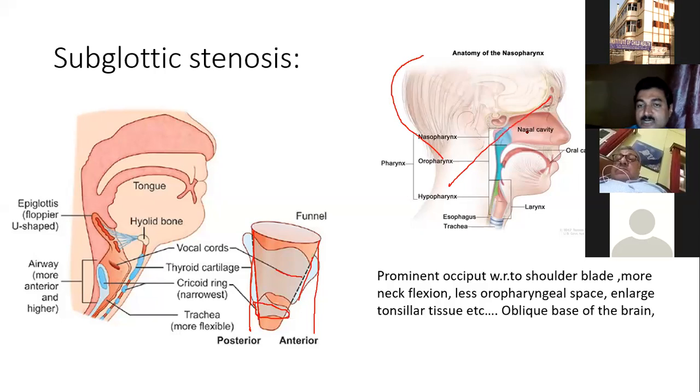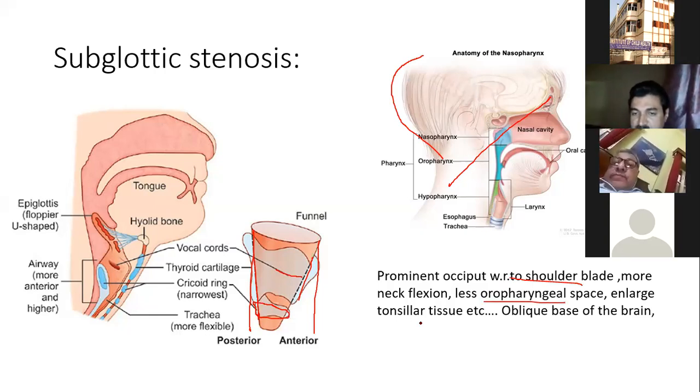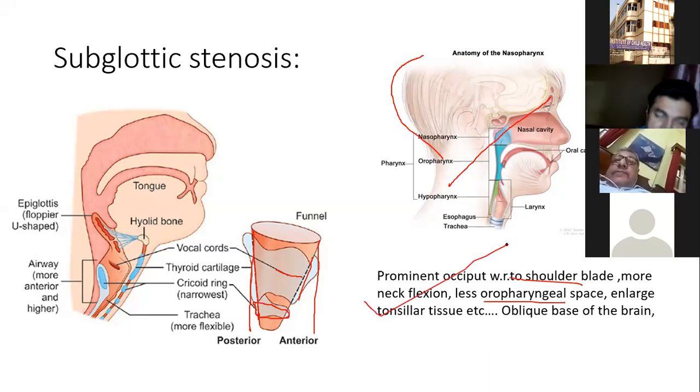Collectively, the structural situation plus the soft tissue situation plus unusual flexion all give rise to less space in the oropharynx and to some extent the nasopharynx. So a prominent occiput with respect to the shoulder blade, more neck flexion, less oropharyngeal space, and enlarged tonsillar tissue. These are the limitations of the pediatric pharynx as well as larynx.